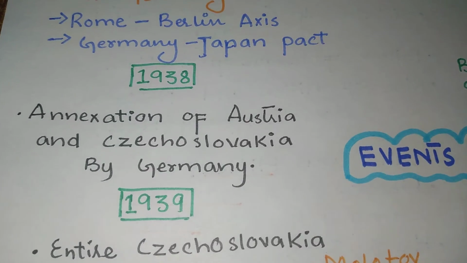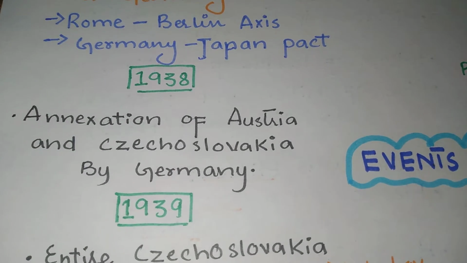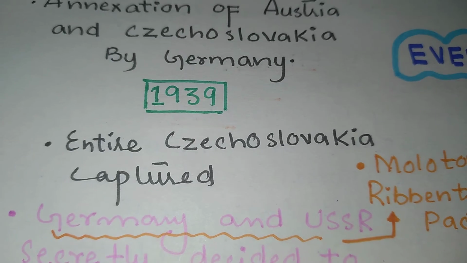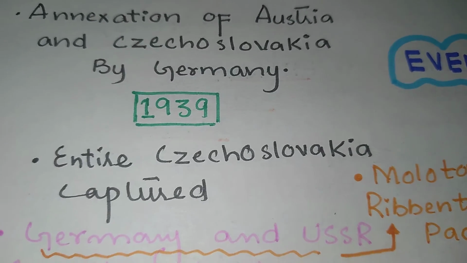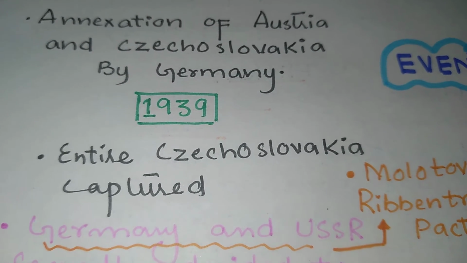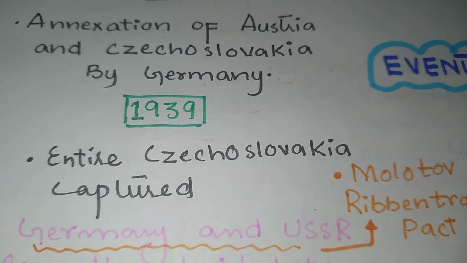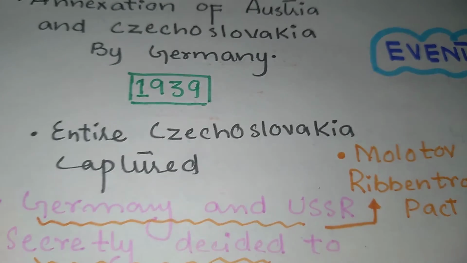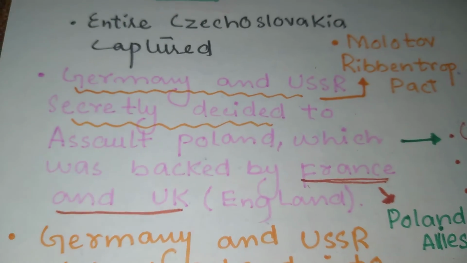In 1939, the annexation of Austria and Czechoslovakia by Germany. In 1939, entire Czechoslovakia was captured by Germany, but these acts by Germany were highly neglected and ignored by the powerful countries at the time, Britain and France, which led Adolf Hitler to acquire Poland as well,